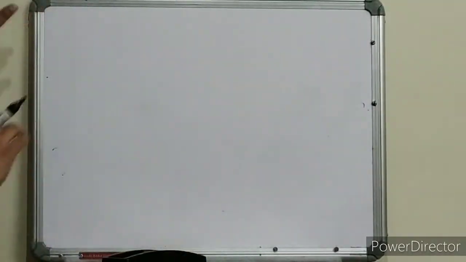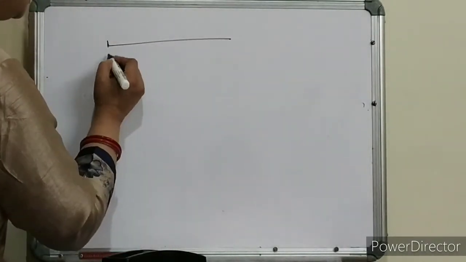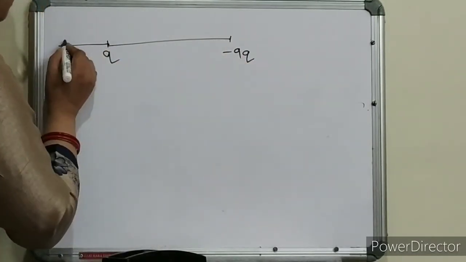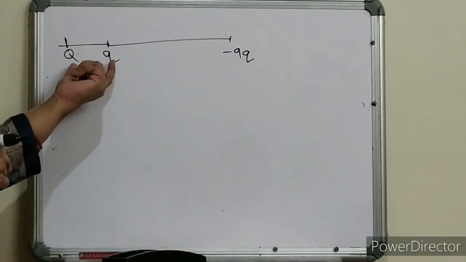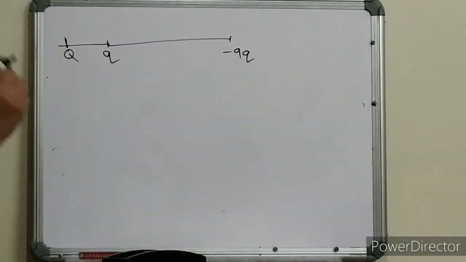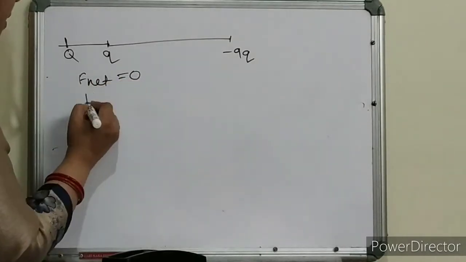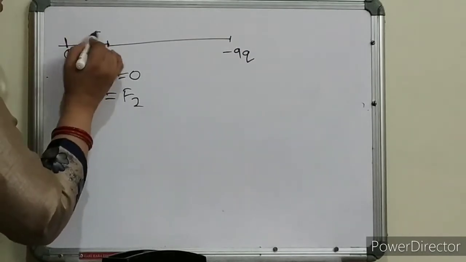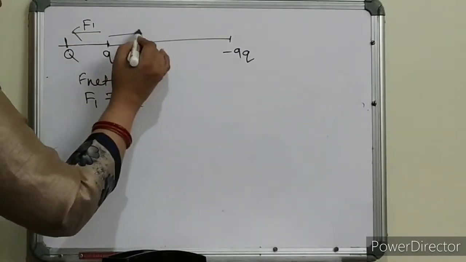Now we will see the mathematical derivation of this. So this is Q, this is minus 9Q, and I am keeping Q over here on the line joining them, but I am keeping this Q near the smaller charge, children. Okay, so F net is 0. F net 0 means F1 is equal to F2. So this is your F1. Okay, now this is your F2.